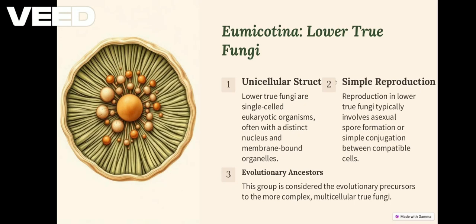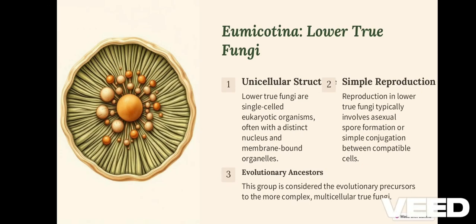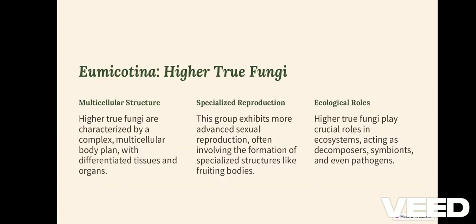Unicellular structure. Lower true fungi are single-celled eukaryotic organisms, often with a distinct nucleus and membrane-bound organelles. Second, simple reproduction. Reproduction in lower true fungi typically involves asexual spore formation or simple conjugation between compatible cells. Evolutionary ancestors. This group is considered the evolutionary precursor to the more complex multicellular true fungi.